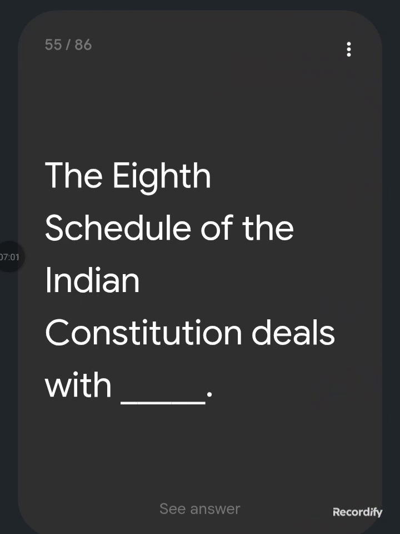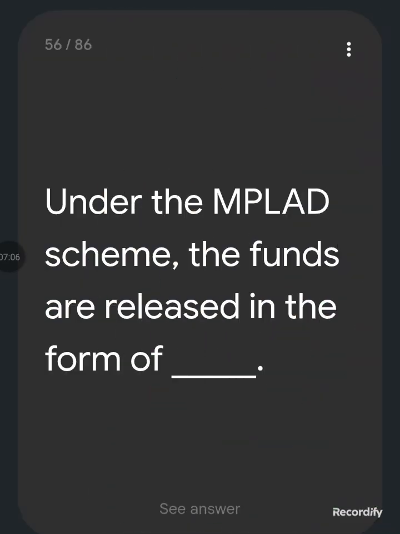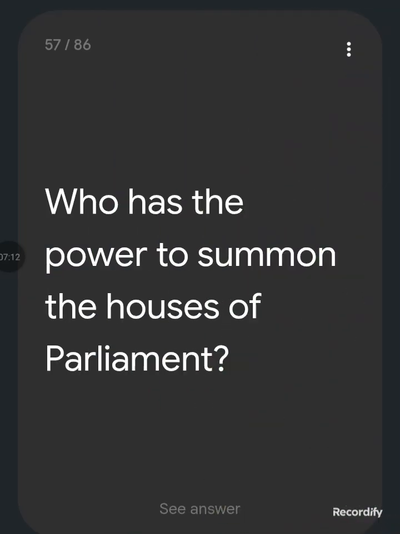The 8th schedule of the Indian Constitution deals with official languages. There are 22 official languages. Under the MPLAD scheme, the funds are released in the form of grants in aid. Who has the power to summon the Houses of Parliament?